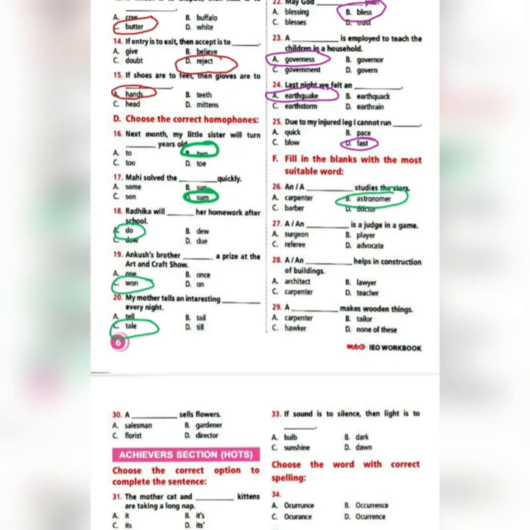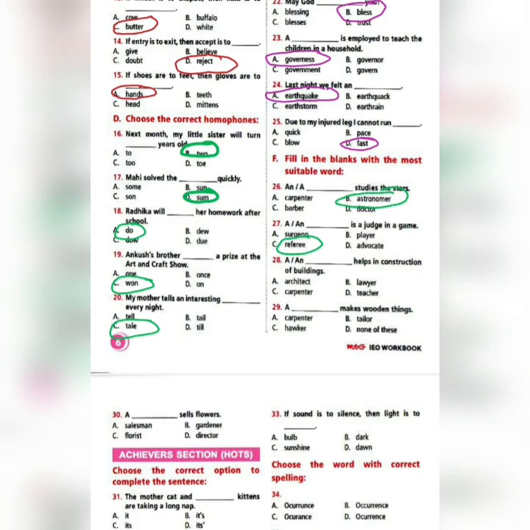Next 27. A or an dash is a judge in a game. Surgeon, player, referee, advocate. So your correct answer is referee. Referee gives the decision whether someone has done a foul or who is out.